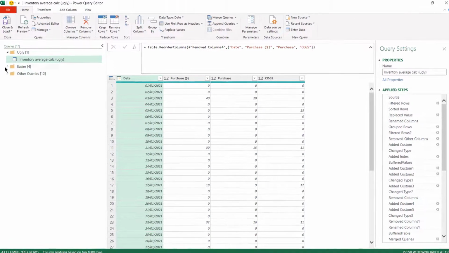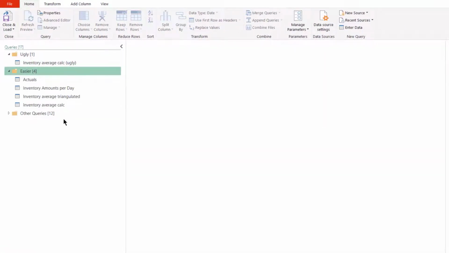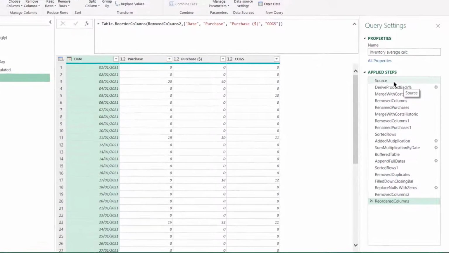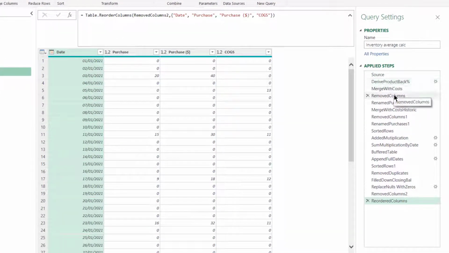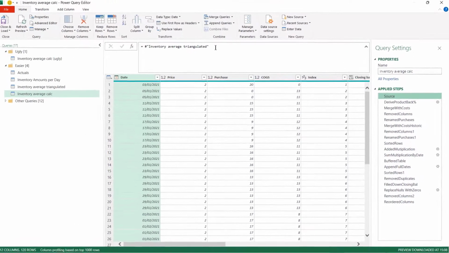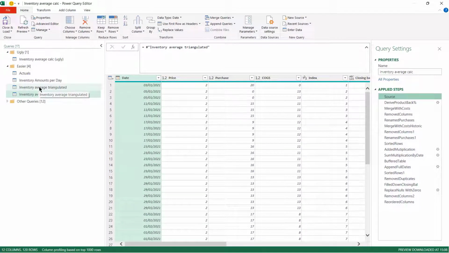In the Easier folder, we also have Inventory Average Calc, but in here we've got some other queries as well, and these actually build up towards Inventory Average Calc. So if we go and look at Inventory Average Calc here, not only do we have step names which tell us what each step's doing, but if you look at the source, it starts off with Inventory Average Triangulated, which is the previous query in this list.